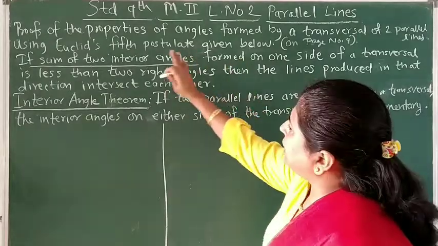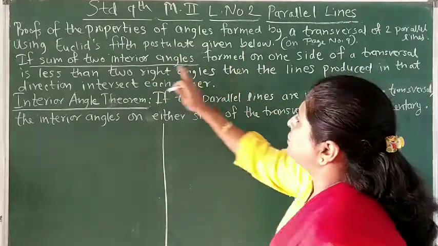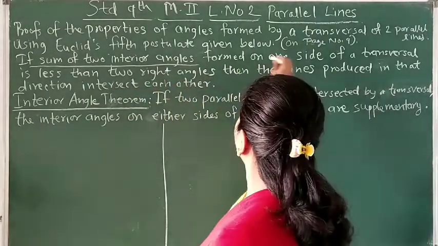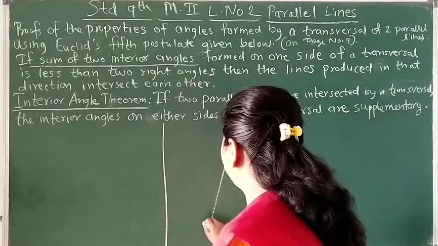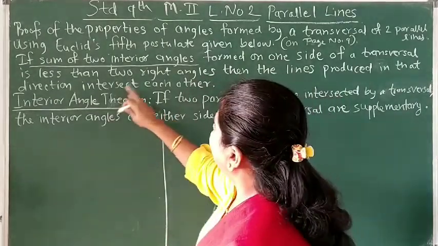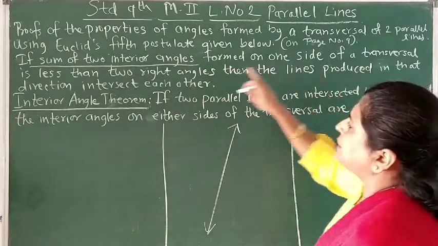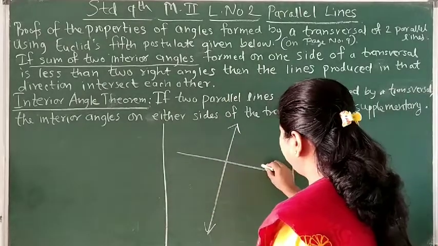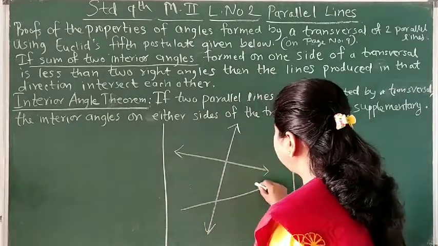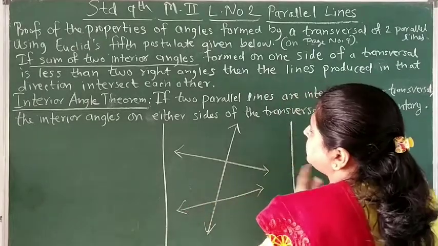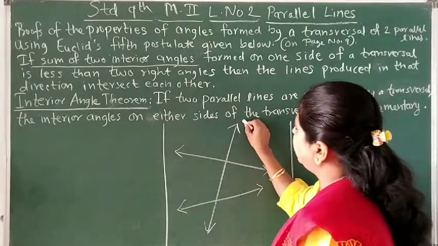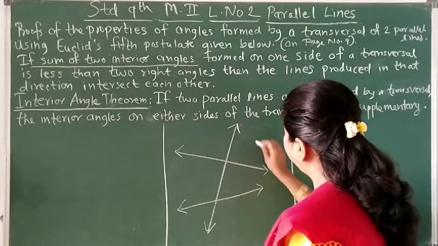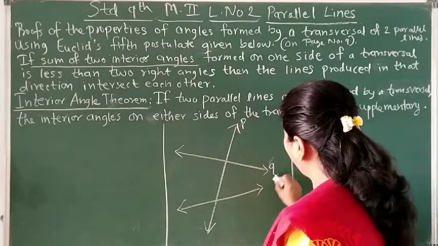So these interior angles are formed on one side of a transversal, and the sum is less than 2 right angles. This is a transversal, but it is a transversal of which two lines? Then the lines produced in that direction intersect each other. So these lines are not parallel; if they are produced, meaning if they are extended, then they will intersect each other. So let's say line A is a transversal of two lines B, or let's take the names, say P, Q, R.